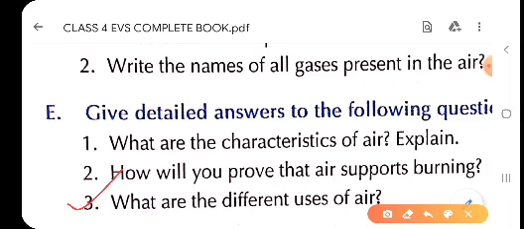Now, the second point, children: air brings with it the warmth of the sun. Children, it is the air which carries the warmth of the sun, and we are able to feel that warmth. And also we know that we get the fragrance of a flower only because of the air.